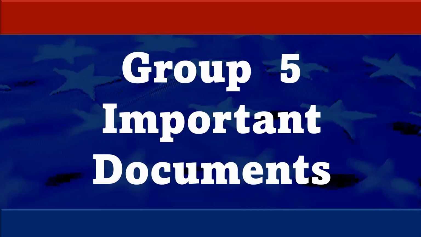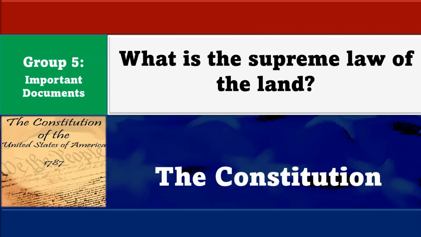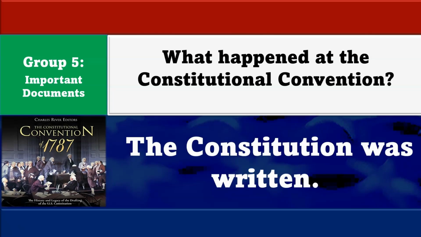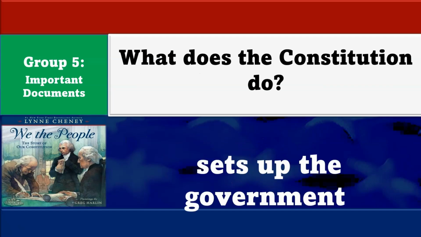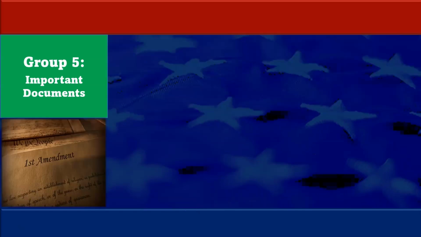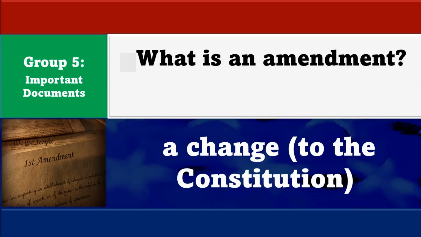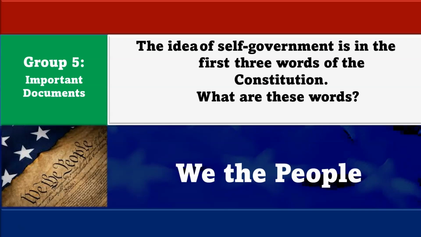Now let's move on and do group number 5, and this is important documents in the United States. What is the supreme law of the land? The Constitution. What happened at the Constitutional Convention? The Constitution was written. What does the Constitution do? Sets up the government. What is an amendment? A change to the Constitution. The idea of self-government is in the first 3 words of the Constitution. What are these words?